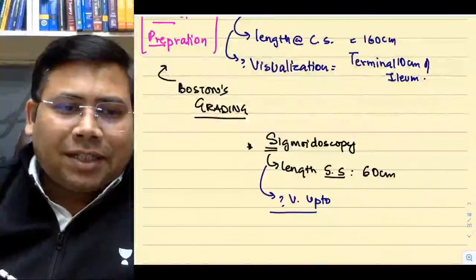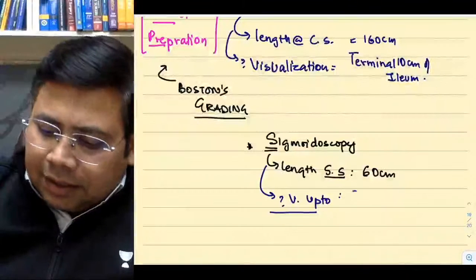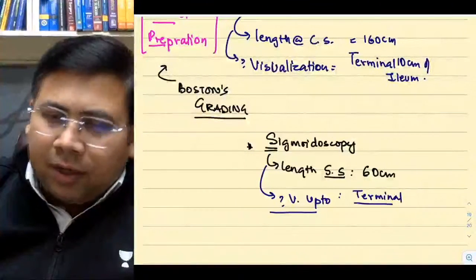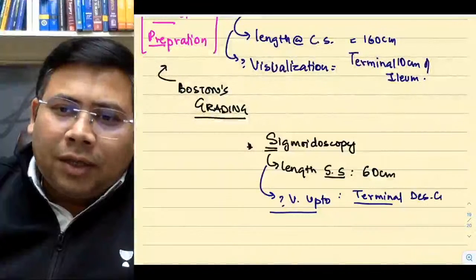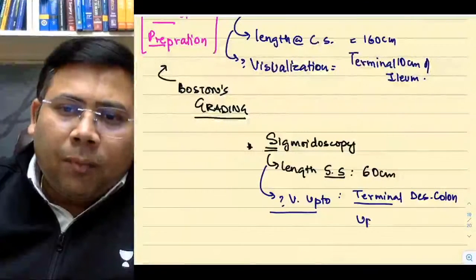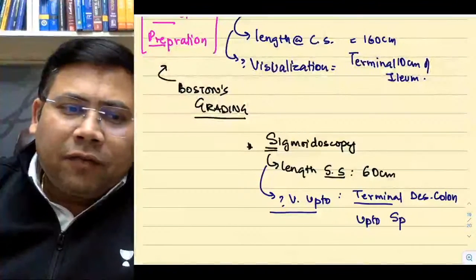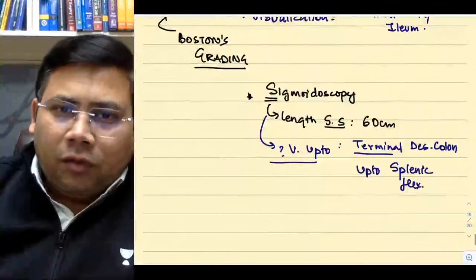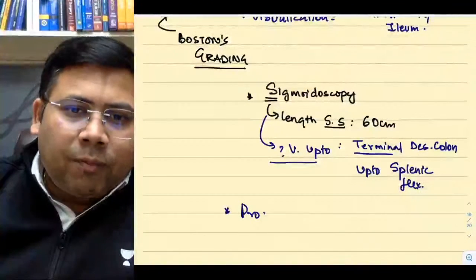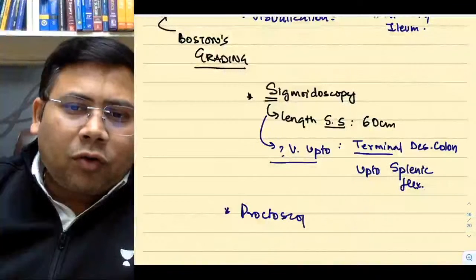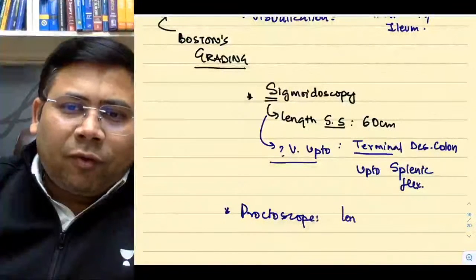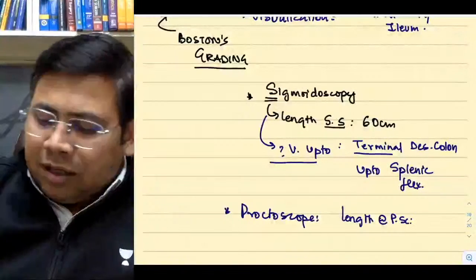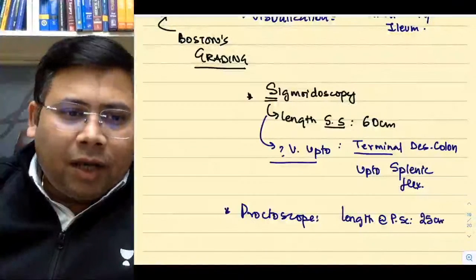The next thing is, it visualizes up to? Come on, tell me, visualizes up to. Answer is terminal descending colon, up to splenic flexure, yes or no? Then we have proctoscopy. Remember proctoscope. What is the length of proctoscope? Answer is 25.